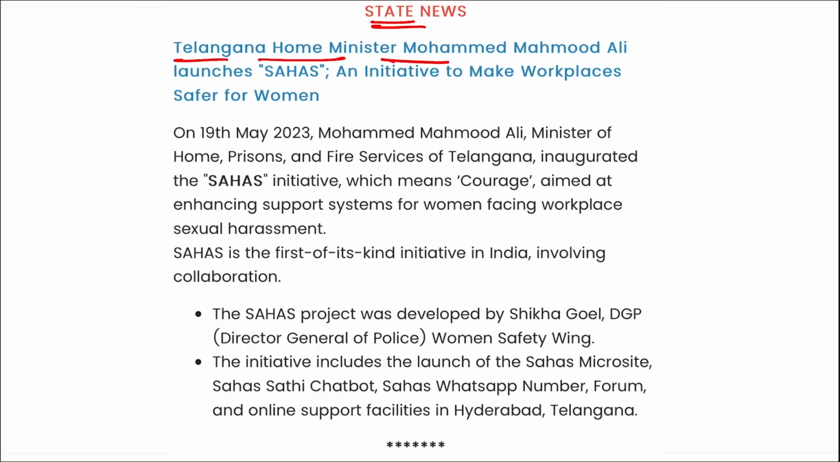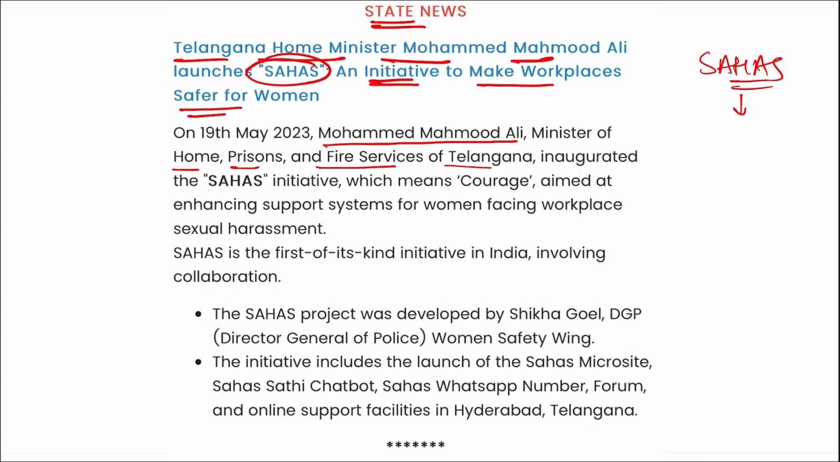Telangana's Home Minister Mohammad Mahmood Ali has launched Sahas, that is an initiative to make workplaces safer for women. Sahas. What does this Sahas stand for? Sahas in Hindi means courage, right? So remember, Mohammad Mahmood Ali, who is the Minister of Home, Prisons and Fire Services of Telangana government, has inaugurated this Sahas initiative, that means courage, and that is aimed at a support system for women facing workplace and sexual harassment.